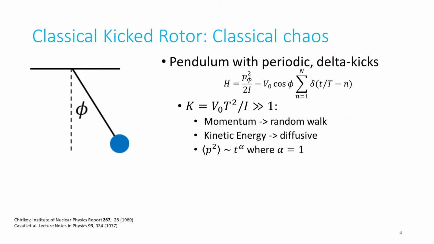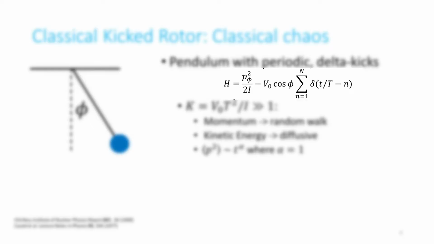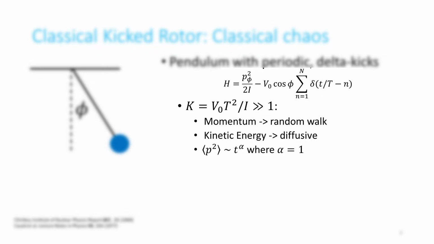The classical version of the kicked rotor is the textbook paradigm for classical chaos. Imagine a pendulum with periodic delta kicks of gravity-like potential. The Hamiltonian of the system looks like this. This time-dependent Hamiltonian may seem daunting at first sight, but the model actually boils down to a single, unitless parameter, the kick strength k. For k much larger than 1, in the long time limit, the momentum undergoes a random walk, and the kinetic energy growth becomes diffusive, which means it grows linearly in time.